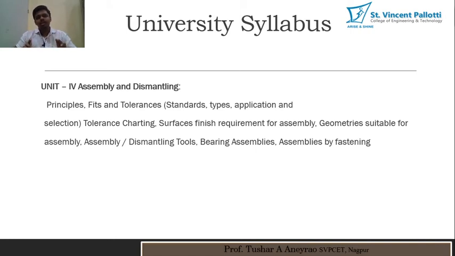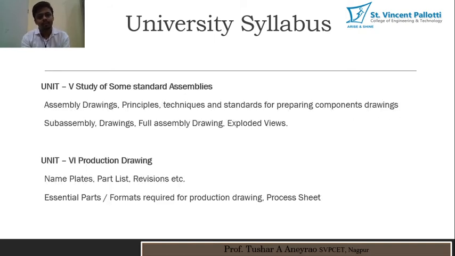If two gears are meshing with each other, then the gears individually are called components, and the meshed mechanism of these two gears is called an assembly. We study how to draw assembly and dismantling drawings for various machine components in unit number 4.